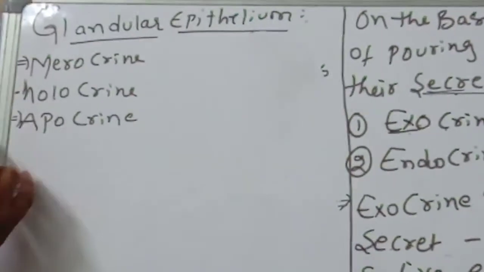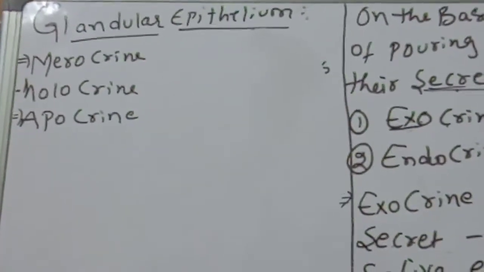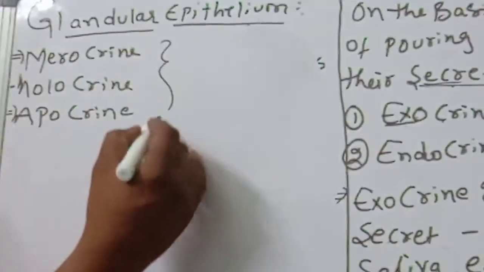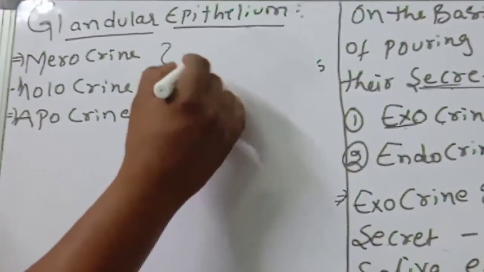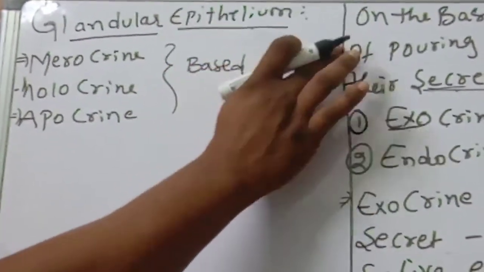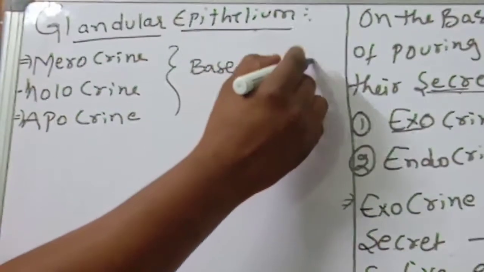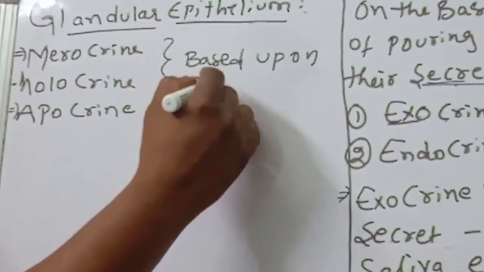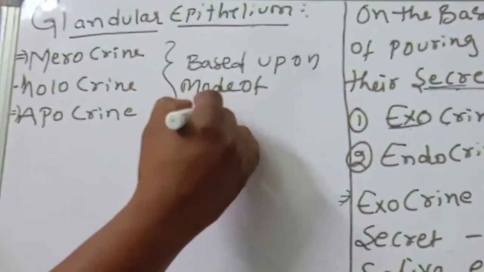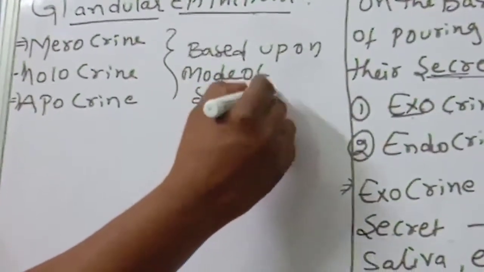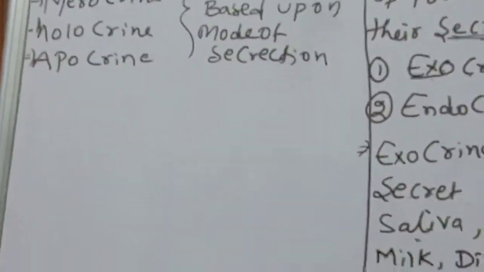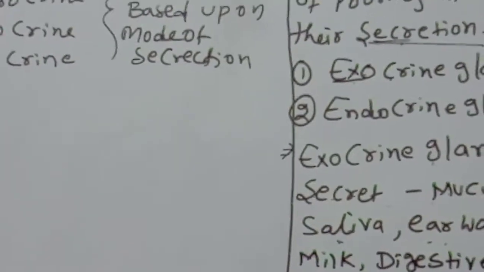These kinds of glands are classified based on the mode of secretion.